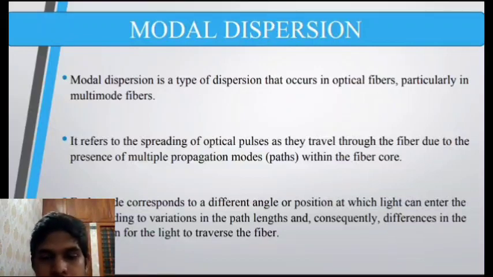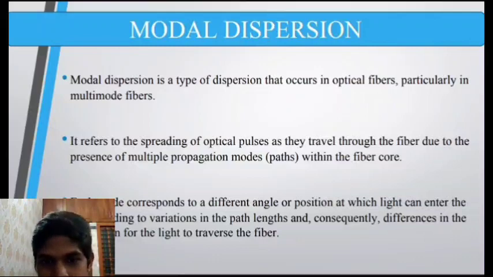Each mode corresponds to a different angle or position at which light can enter the fiber, leading to variations in the path lengths and consequently differences in the time taken for the light to traverse the fiber. We know that there are going to be TM modes: TM01, TM02, TM03.